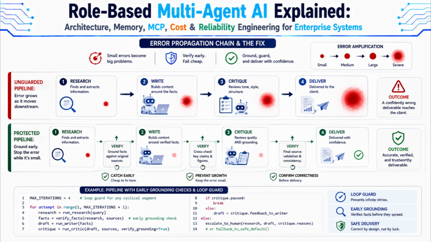This reflects a broader principle in multi-agent reliability engineering. Verification should happen as close as possible to the point of data ingestion, not only at the end of the pipeline. Combined with the bounded loop guard from the previous scene, this gives you a system that can both catch errors early and refuse to spin forever trying to fix them. This is a direct, practical consequence of the lost in the middle finding from Section 1.